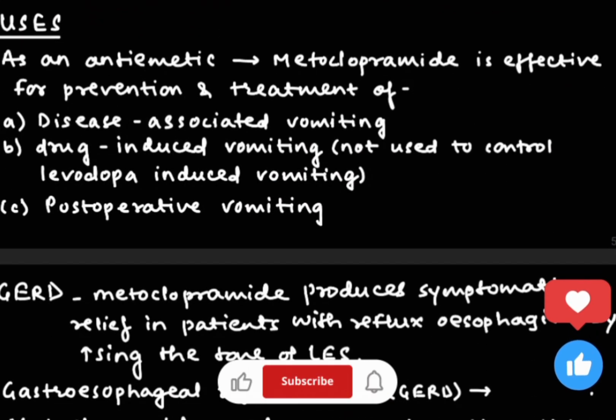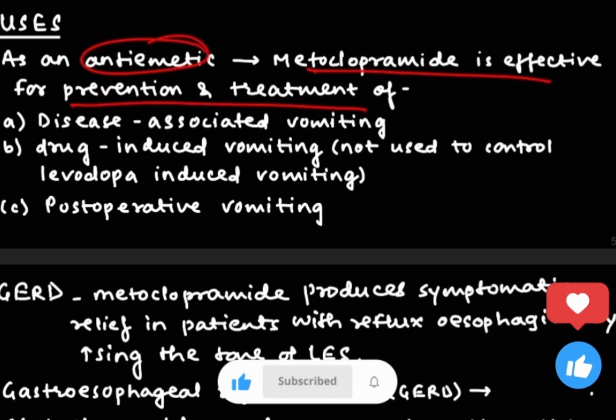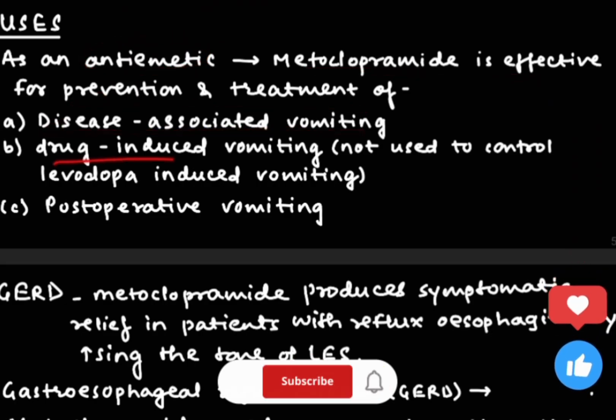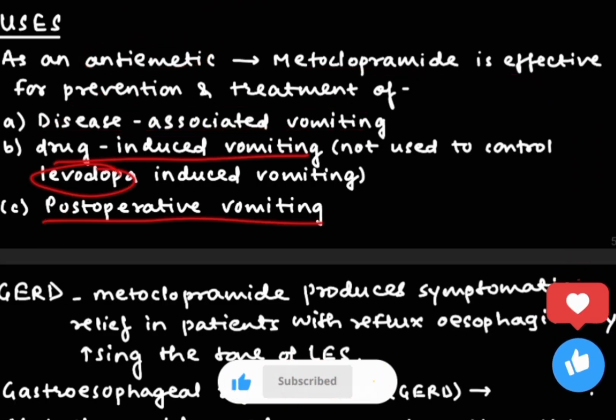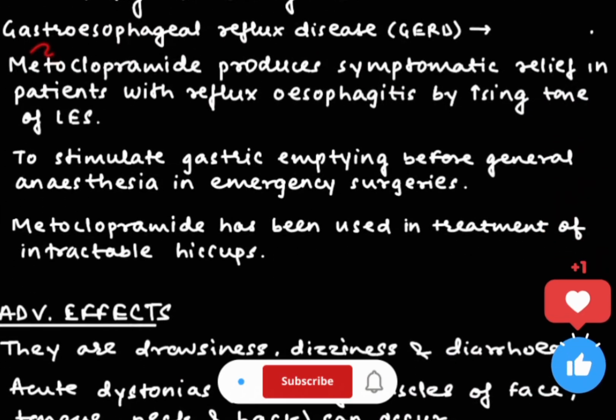Next topic is uses. As an antiemetic, metoclopramide is effective for prevention and treatment of disease-associated vomiting, drug-induced vomiting except levodopa, and third is post-operative vomiting. GERD, that is gastroesophageal reflux disease, is also treated by metoclopramide.